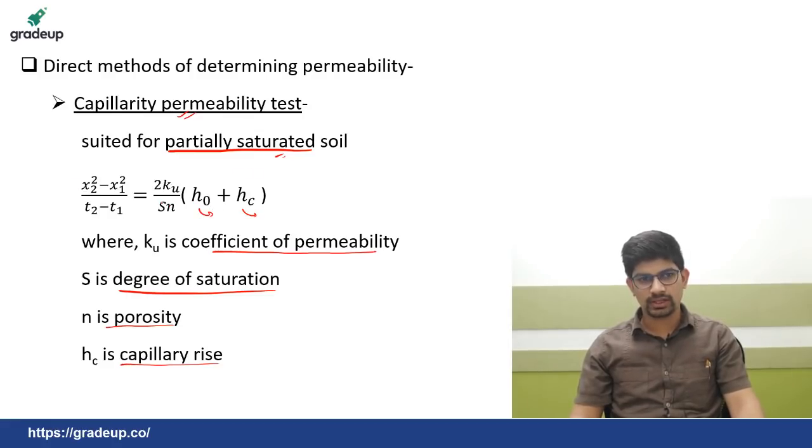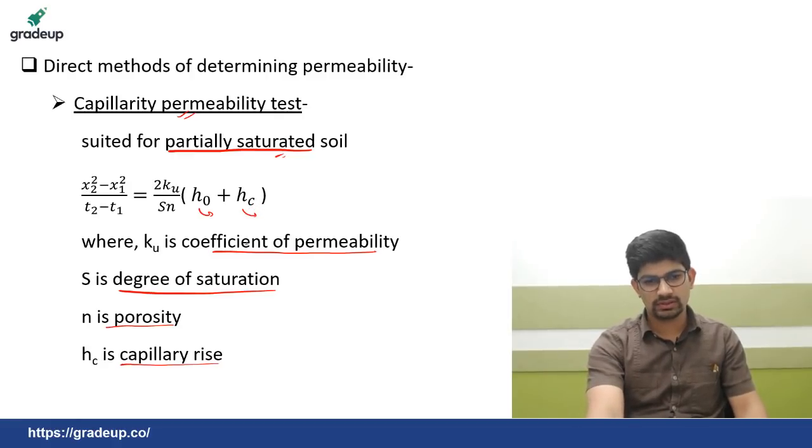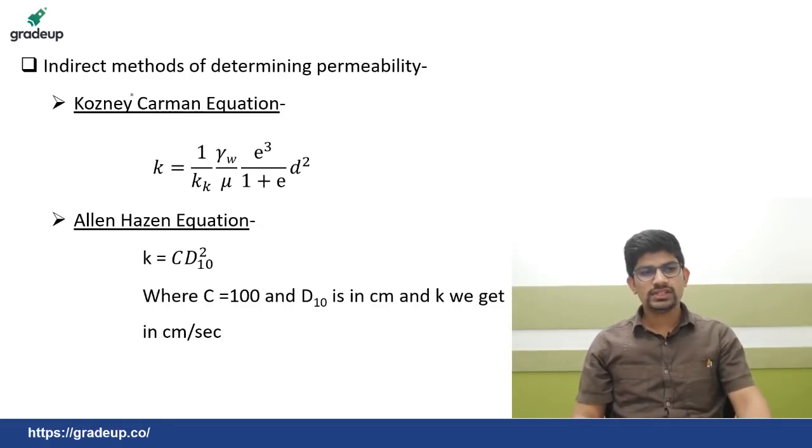The capillarity permeability test is suited for saturated soil, partially saturated soil, dry soils, like this. In this form they can ask the question. So take care of these 3-4 points. Now these were the direct methods of determining the permeability.